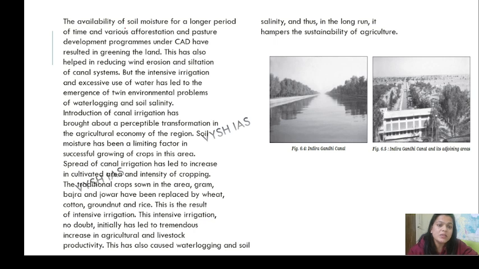The availability of soil moisture for a longer period of time and various afforestation and pasture development programs under CAD have resulted in greening of the land. Of course, water will be available, so soil moisture will last for a longer period, and you will find that area more green. They are basically talking about this picture. So just go and watch this picture in your book.